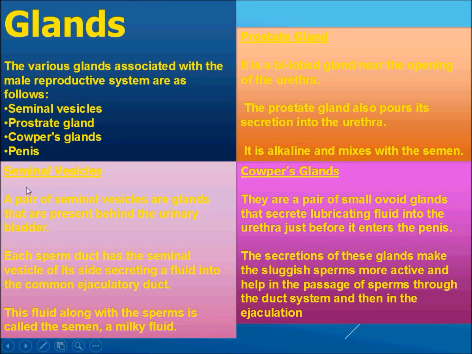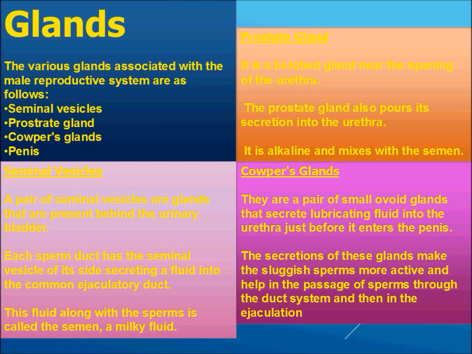First is the seminal vesicle. A pair of seminal vesicles are glands that are present behind the urinary bladder. Each sperm duct has a seminal vesicle on its side that secretes a fluid into the common ejaculatory duct. Why is it called the common ejaculatory duct?